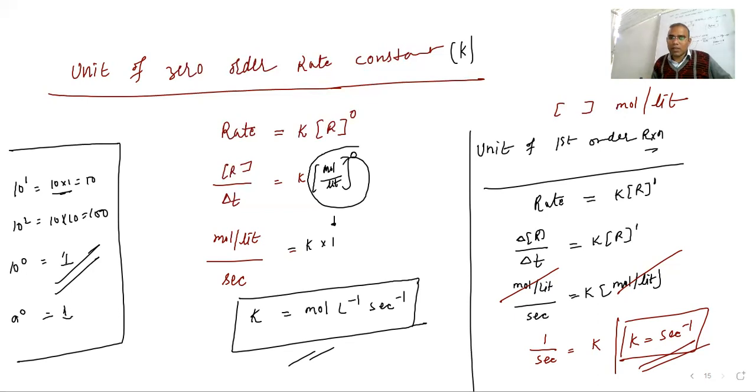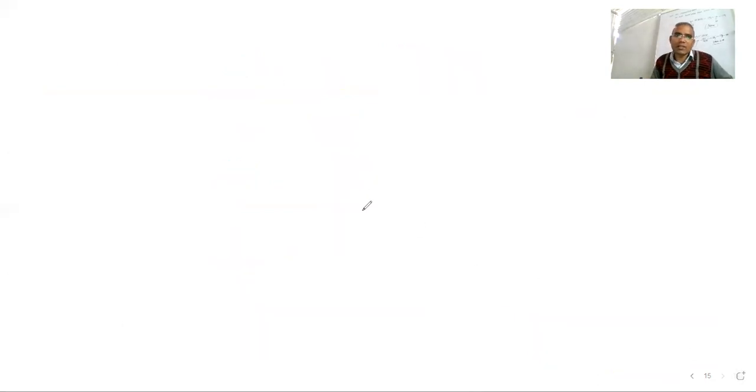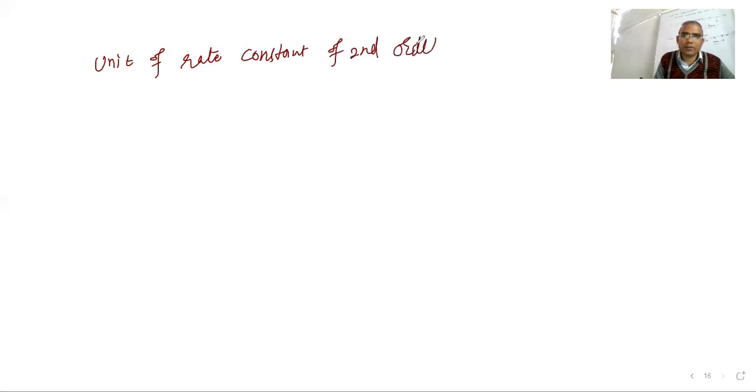So now you tell me, what is the unit of the rate constant of a second order reaction? Second order reaction means reactant power 2.